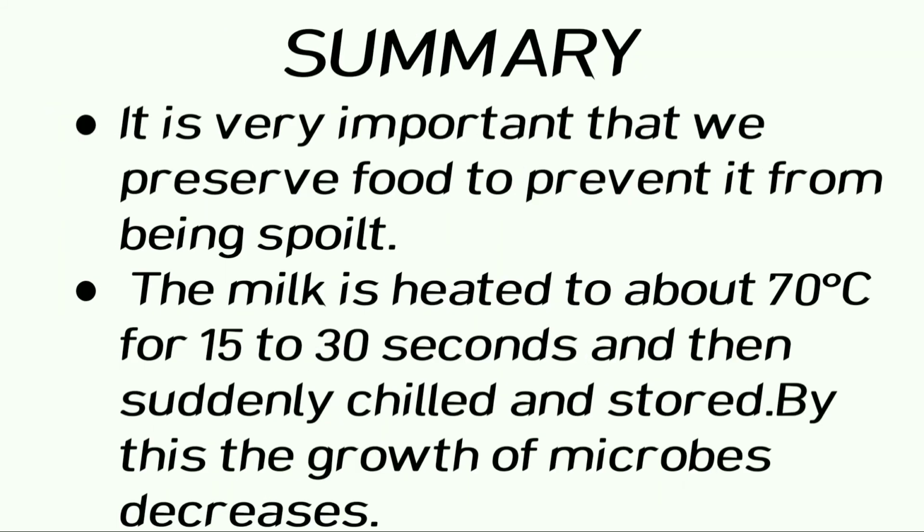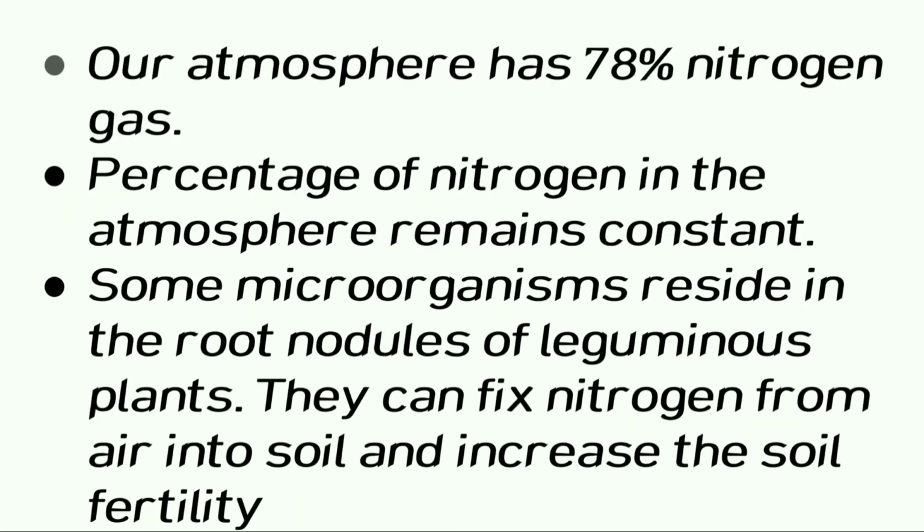Now let us take a quick look at the summary points. It is very important that we preserve food to prevent it from being spoiled. The milk is heated to about 70 degrees Celsius for 15 to 30 seconds and then suddenly chilled and stored. By this, the growth of microbes decreases. Our atmosphere has 78% nitrogen gas. The percentage of nitrogen in the atmosphere remains constant. Some microorganisms reside in the root nodules of leguminous plants. They can fix nitrogen from air into soil and increase the soil fertility.